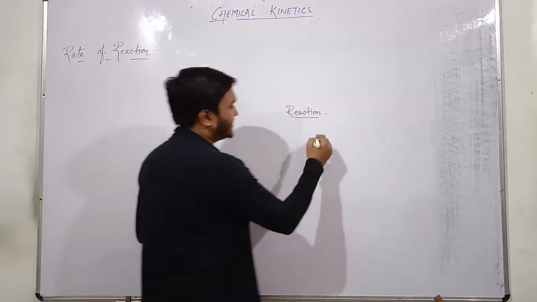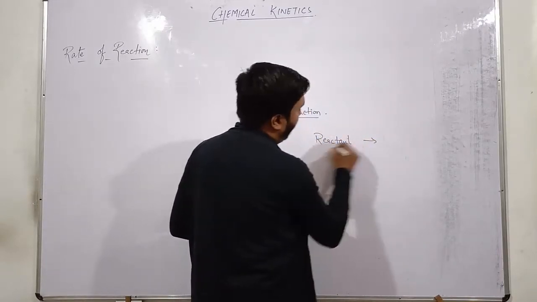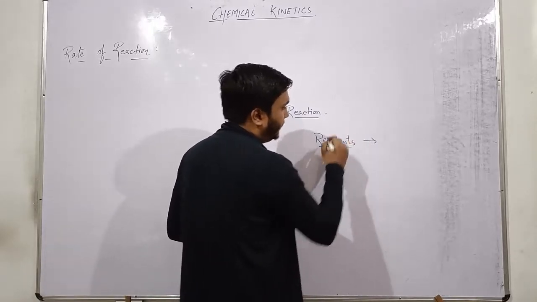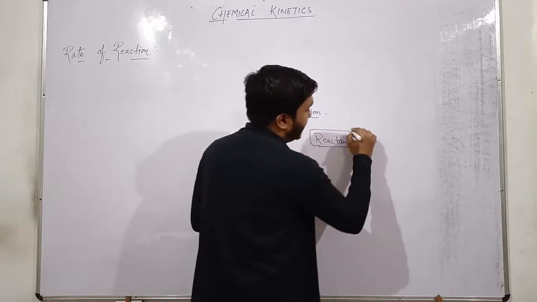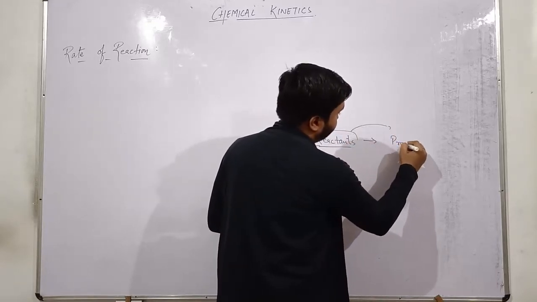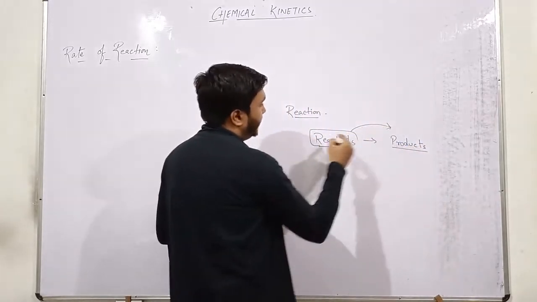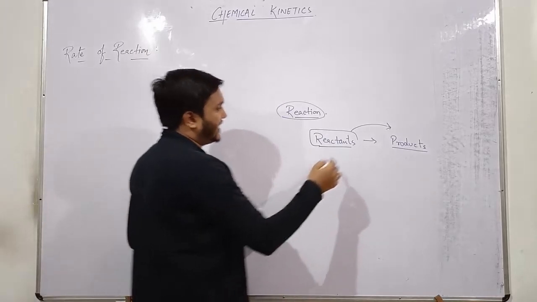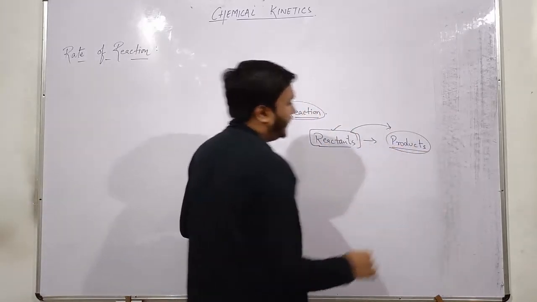If you are taking some chemicals as reactants, and I am hoping you all know what a reactant is, and performing a chemical reaction which results in the formation of product, the process performed here can be considered a chemical reaction. So basically a chemical reaction is a process in which reactants participate and form product.